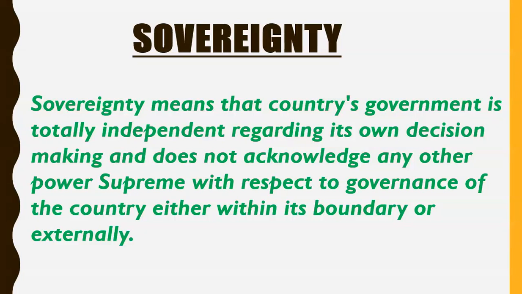Indian government is independent to declare war, to do a treaty, and to make an alliance with any other country. So the Indian government is independent in its foreign policy, in its external decision making. Even though America is a superpower, the government of America cannot dictate the government of India to take or not to take certain decisions. So it means that the government of India is sovereign externally.